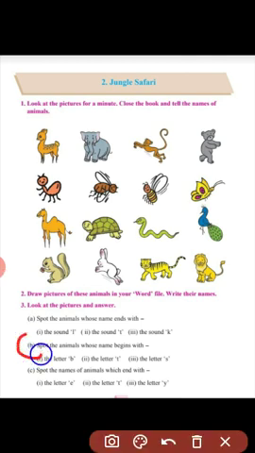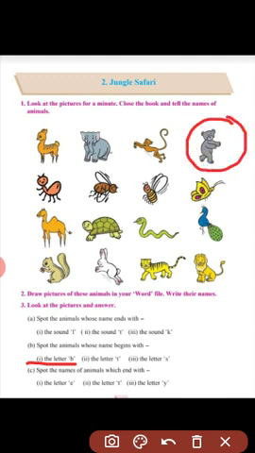Now look at this question. B. Spot the animals whose name begin with the letter B. You can look at the pictures and find out the animals. You can see the bear.